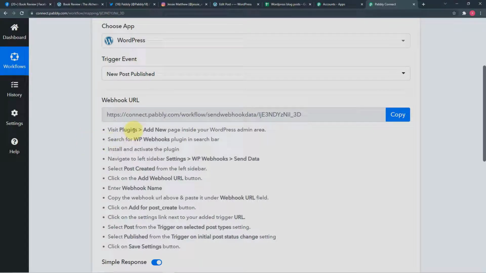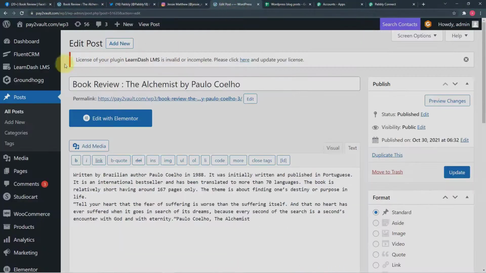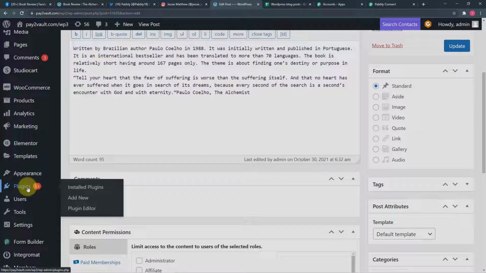So for this, you have to follow this process that is written here. Okay, so you have to go to plugins and add new plugin here in WordPress dashboard. So let me show you the whole process. So I'm going to my WordPress dashboard here. Here is my WordPress dashboard, and here I am going to click on plugins option. Okay, so you have to click on add new plugin from here.